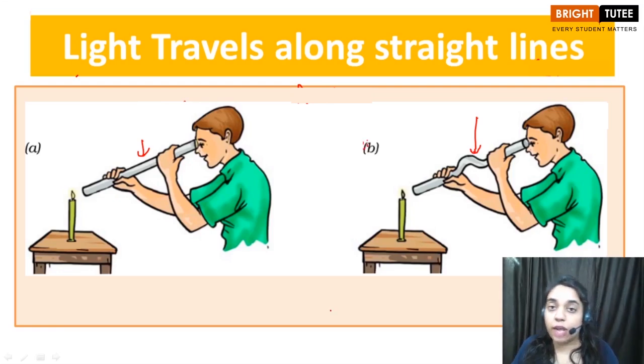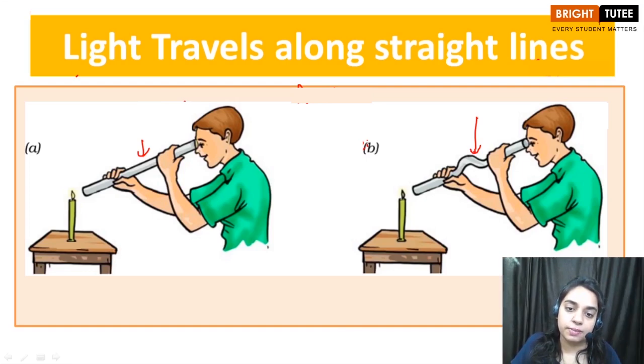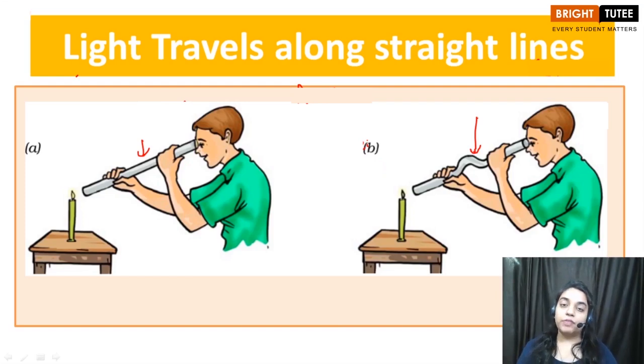Okay, then after this you will write about the procedure we are just about to discuss. But whenever you are writing the procedure in exams, make sure that you write it in points. And finally you will write about the observations, which we are also going to discuss, and finally you will have to write about the conclusions, that is, what you can finally conclude from the experiment or the activity. So let's begin with the procedure.